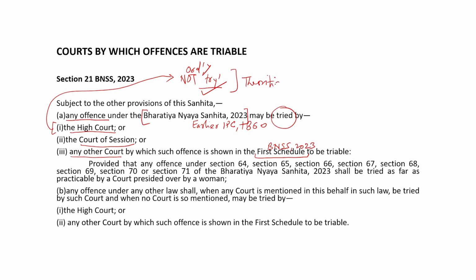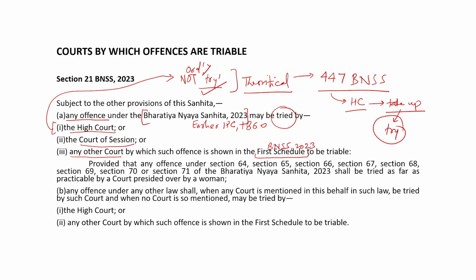And in the same spirit, if we see section 447 BNSS, that section also foresees a possibility that a High Court may take up a case from any court subordinate to it in the state and may try that case.